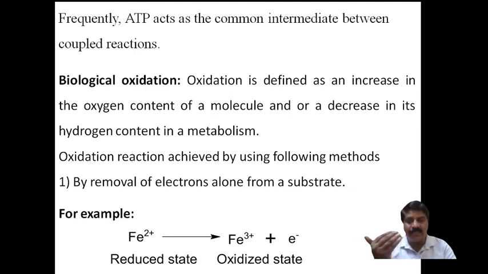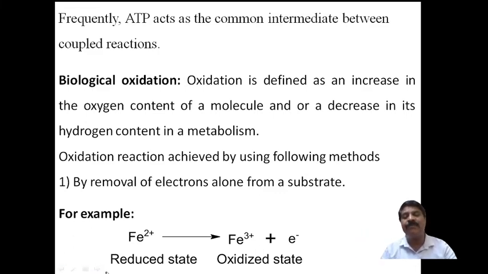In terms of electrons, removal of electrons from the molecule increases the positive charge, and a more electron-deficient species or compound is formed. That process is called biological oxidation. If addition of electrons takes place, the positive charge decreases, and that is nothing but reduction.